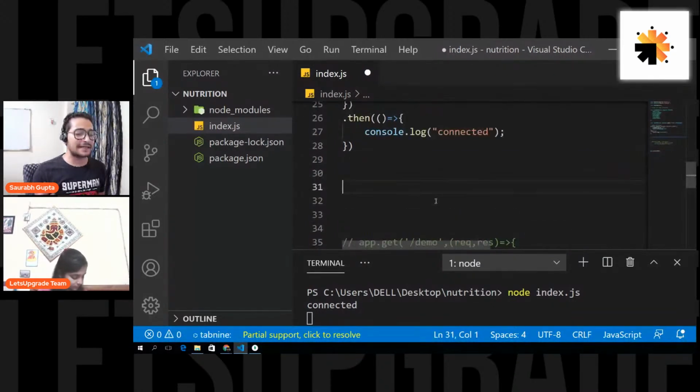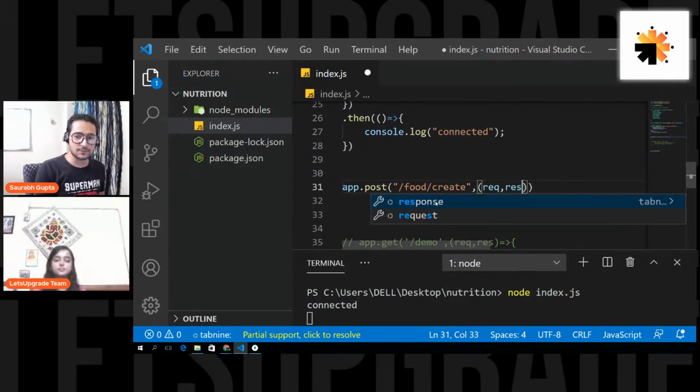Now basically a client will store data, right? Some kind of client is going to store data. So a client again needs a route if he wants to store data, and when a client wants to store data, he basically sends a post request. So to handle a post request, we go for app.post. I'm assuming that a post request will come on the route slash create. I can also write slash food slash create. So someone has to call localhost colon 8000 slash food slash create, and then this functionality will be called.